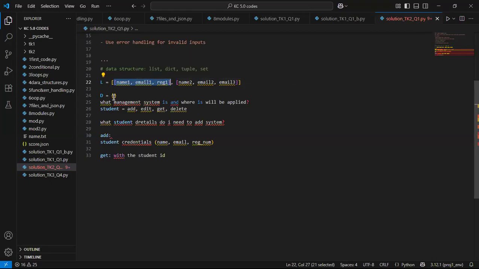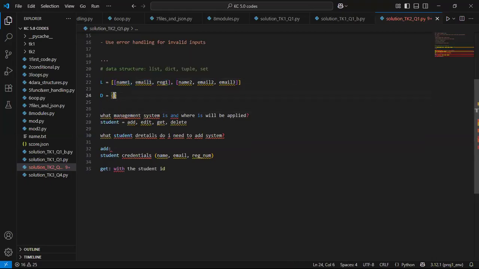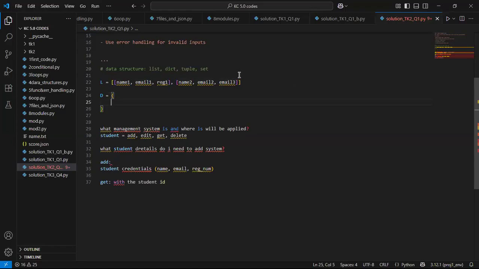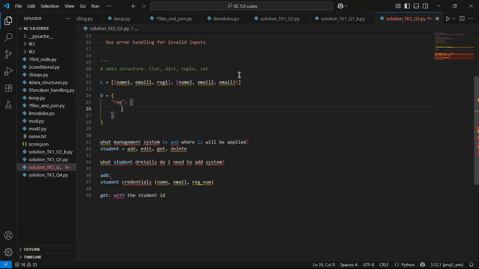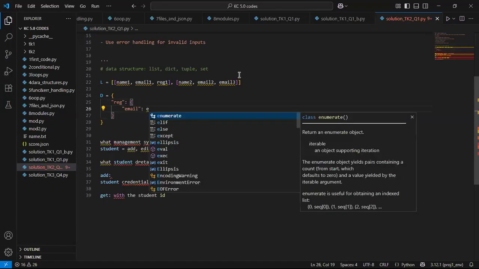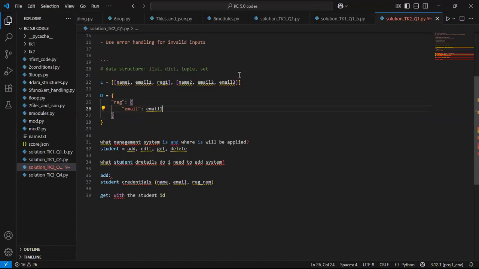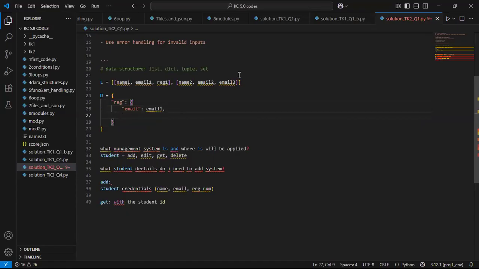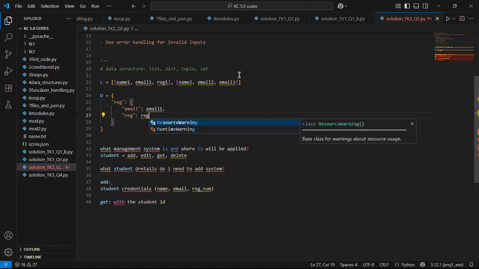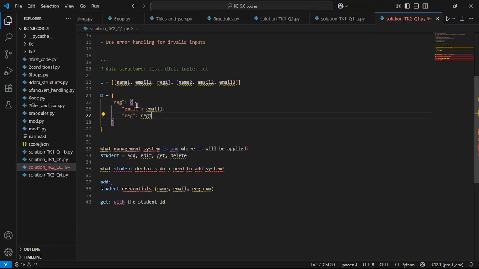So instead, I can probably go with a nested dictionary. The dictionary works best in this case for me, where the rec number can be the key, and then I can have the values, where name can be name one, email can be email one, and here will be rec number one.